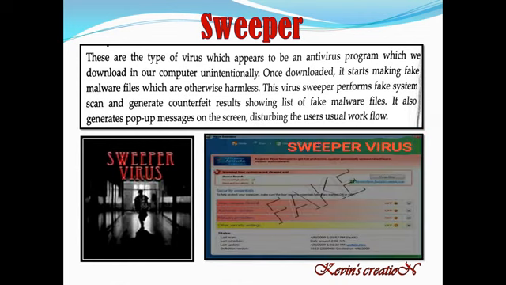So this is all about the sweeper virus, which is a kind of fake antivirus program. It shows you a list of fake malware files, you think that these are real viruses, and then it creates problems in your computer. The next one we have is malware.